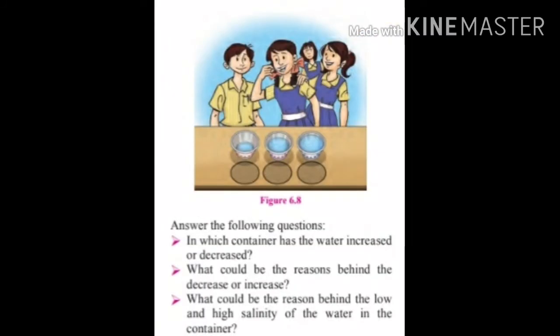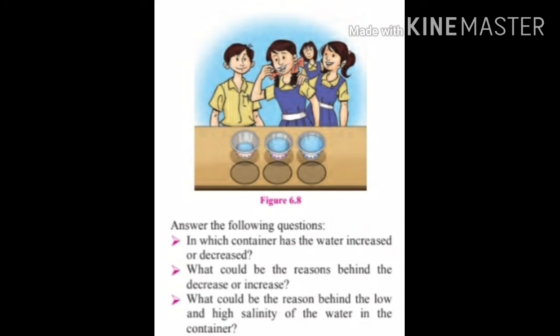After testing the water from 3 containers, you have to write one line each and answer the questions. Here are some questions. Question number 1. In which container has the water increased or decreased? The water has increased in the container which is in the room, in which fresh water was added.